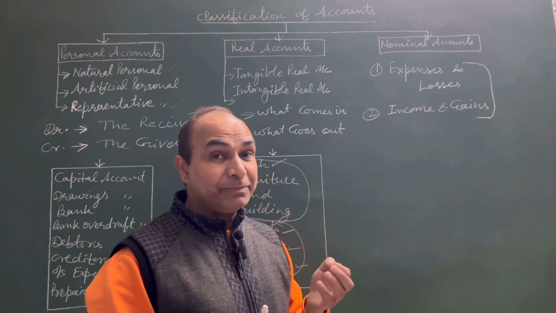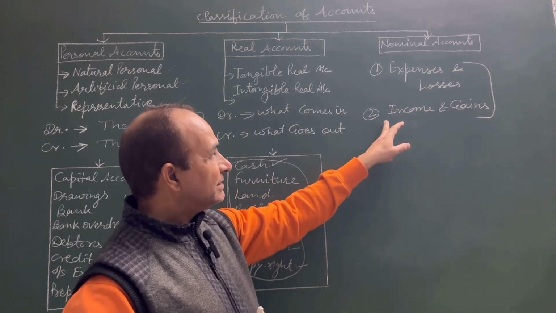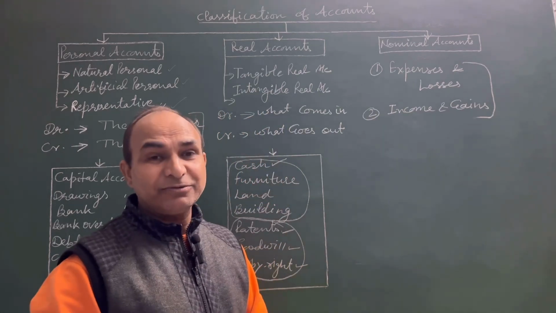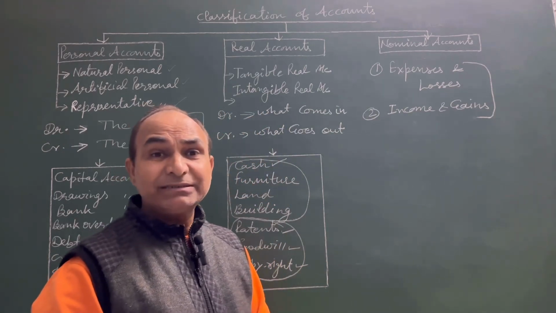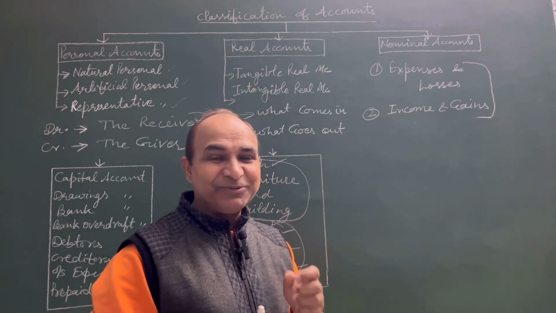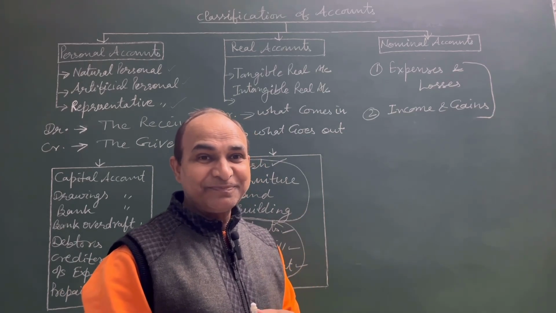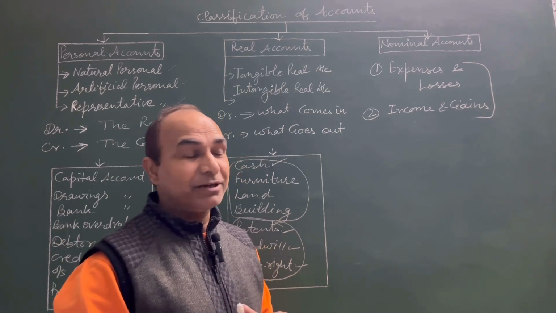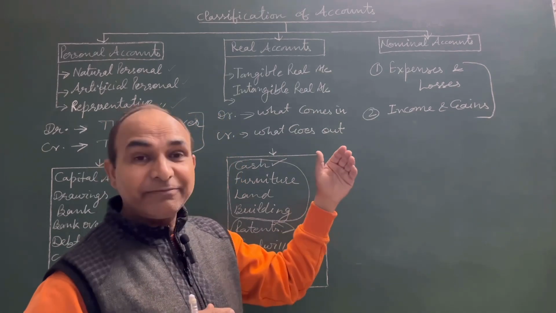Second, income and gains also come under nominal accounts. Examples of income are sales, the revenue, then interest received, discount received. These are the income and gains.